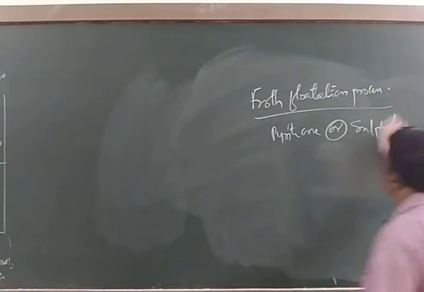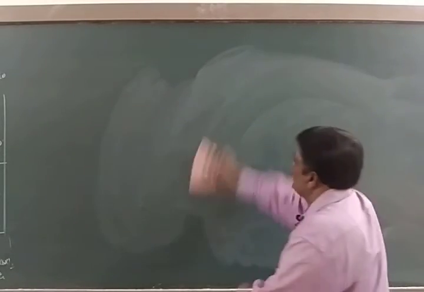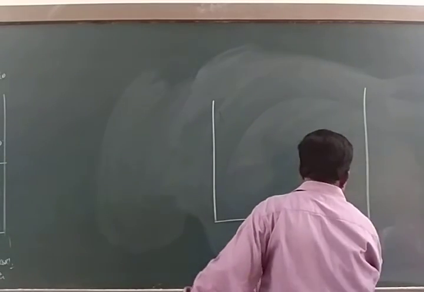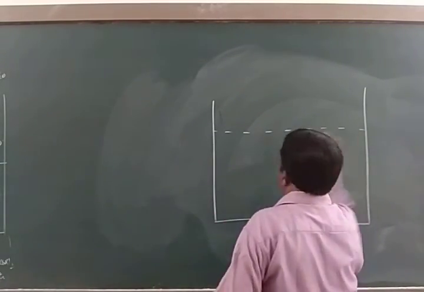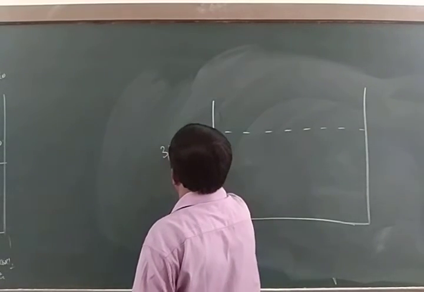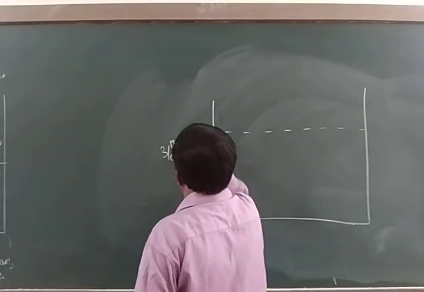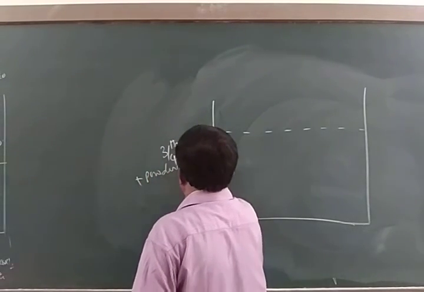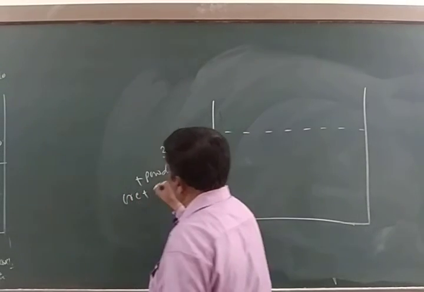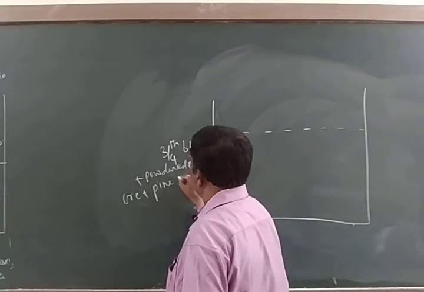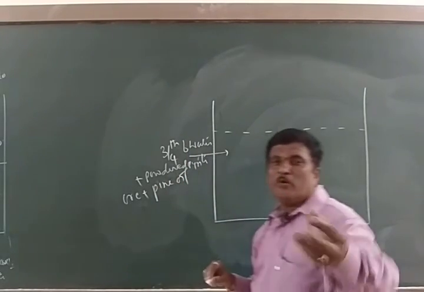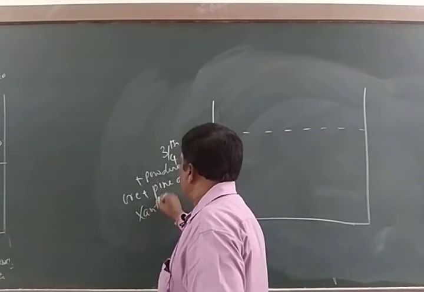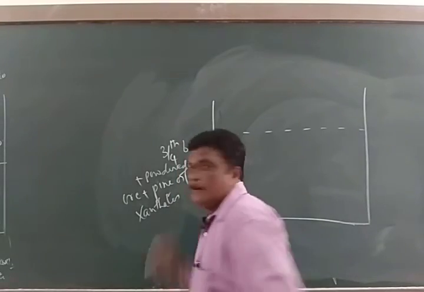Then how to carry out this froth flotation process? It is very simple. Take a tank containing 3/4 of water plus powdered pyrite ore plus a small amount of pine oil, which acts as a floating agent, and a small amount of xanthates.